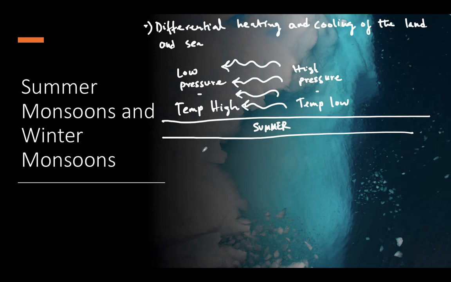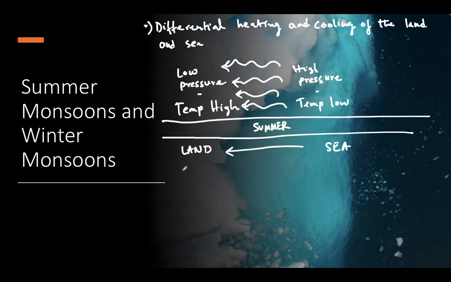So in summer the winds blow between land and sea. If you see, the winds blow from sea to land. Clear? Now in the months of May, June or July, the plains of the Indian subcontinent are heated by the vertical rays of the sun. The intense heat develops a low pressure.